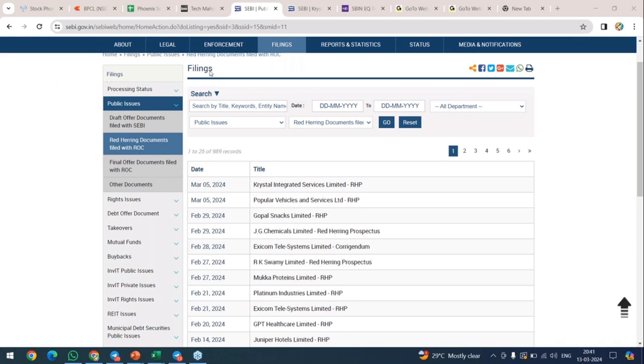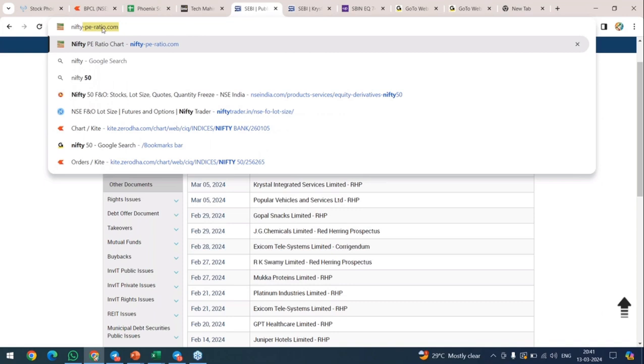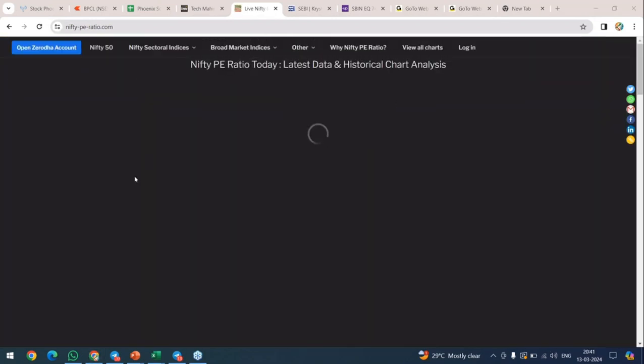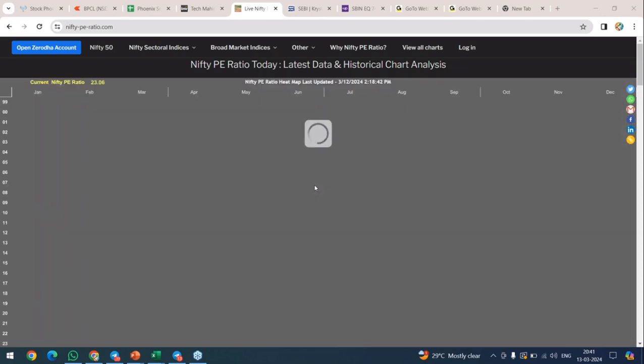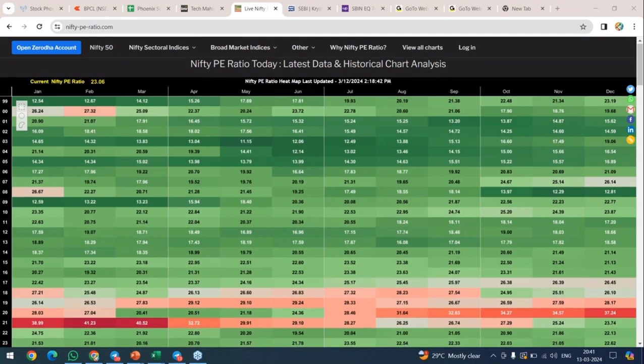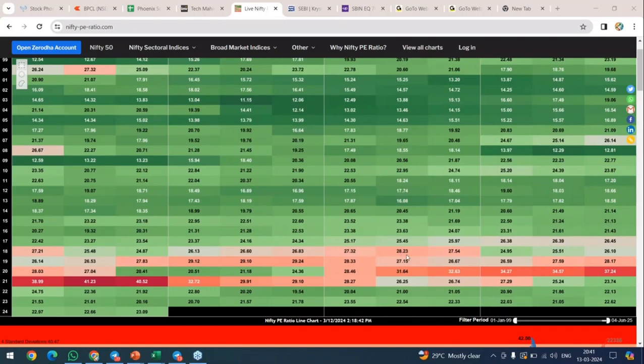So that is what Nifty P ratio. I'll tell you what is the right time to go with it. Generally search for niftypratio.com. You will get it. I'll be referring to this only. So go to Nifty P ratio. You can see every month, every year's P ratio here. So the time where you can see a high P ratio range, after that you can see the green one.